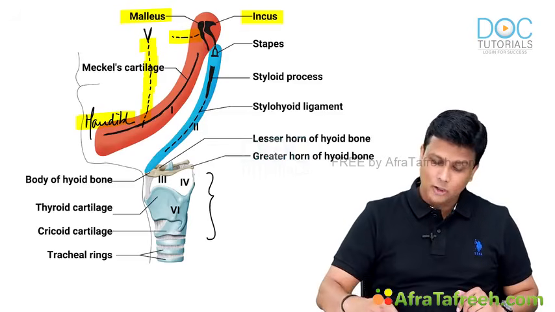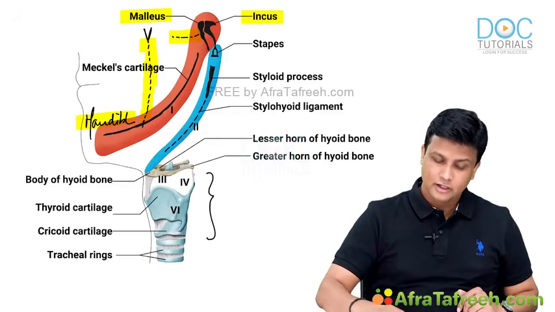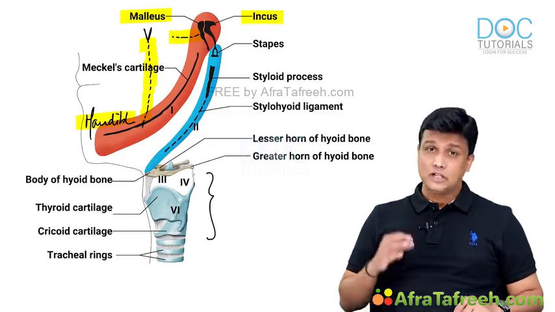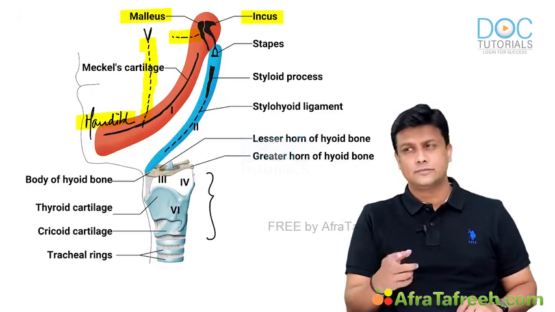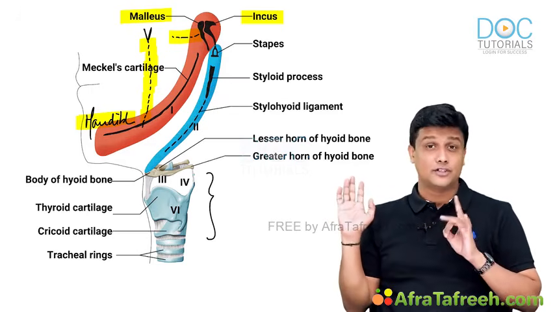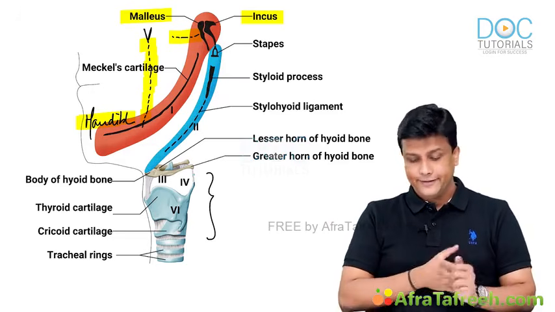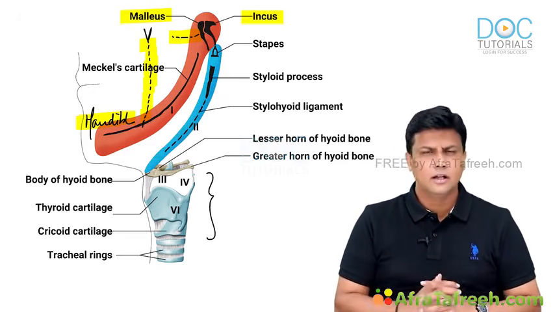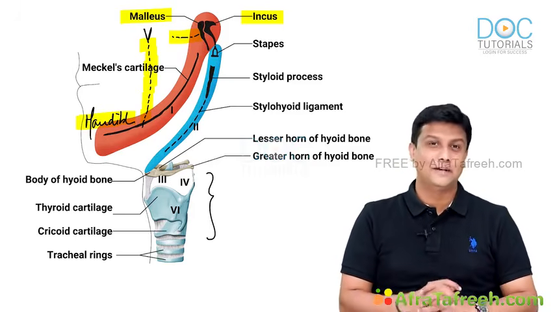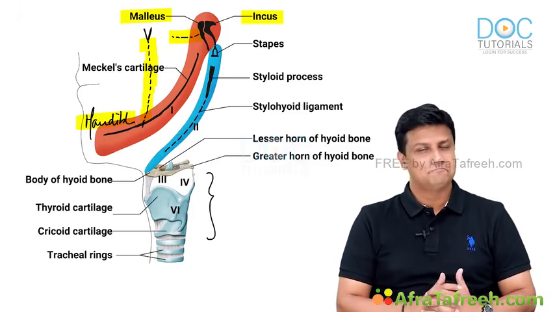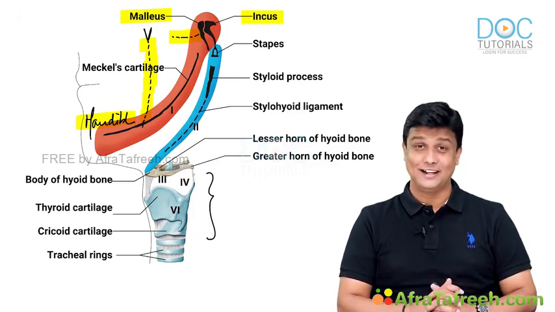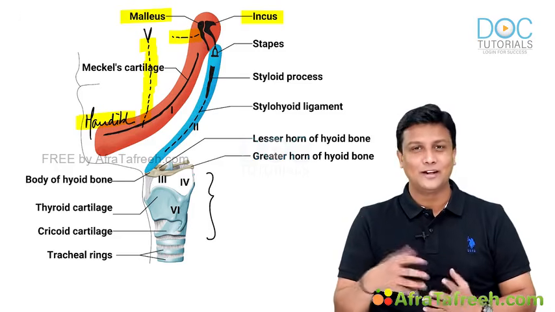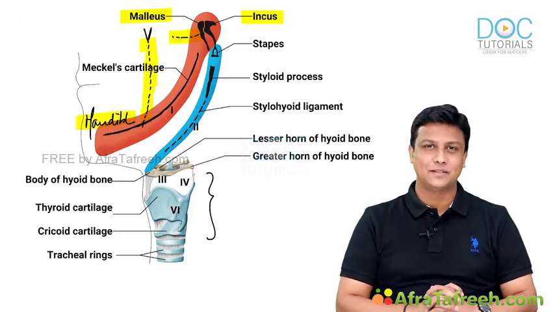So in this manner, for all the bones and ligaments derived from here, the best way to remember is this diagram. Whenever you are solving MCQs based on the pharyngeal arches and their derivatives, this diagram should come to your mind. It will help you a lot in remembering the arches and their derivatives, guys. And apart from that, muscles, I already made it easy for you. All the muscles we can remember easily with the help of the nerve supply. And what is the nerve supply of the pharyngeal arches? 5, 7, 9, 10. Remember that golden rule, guys. Hope this topic has become easy. Thank you.